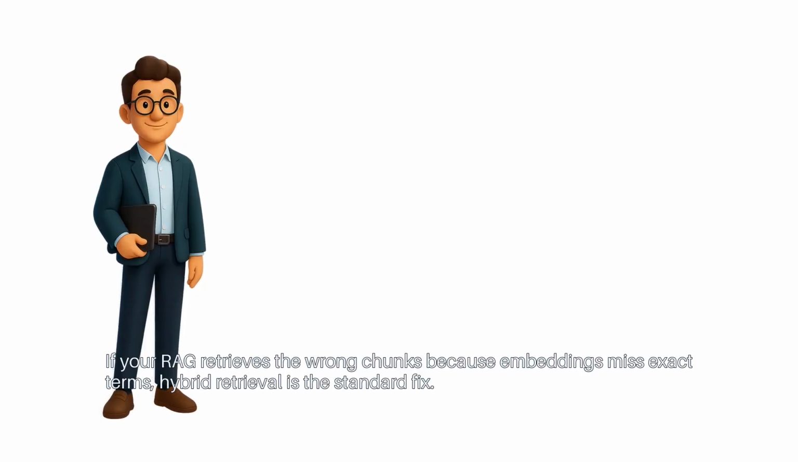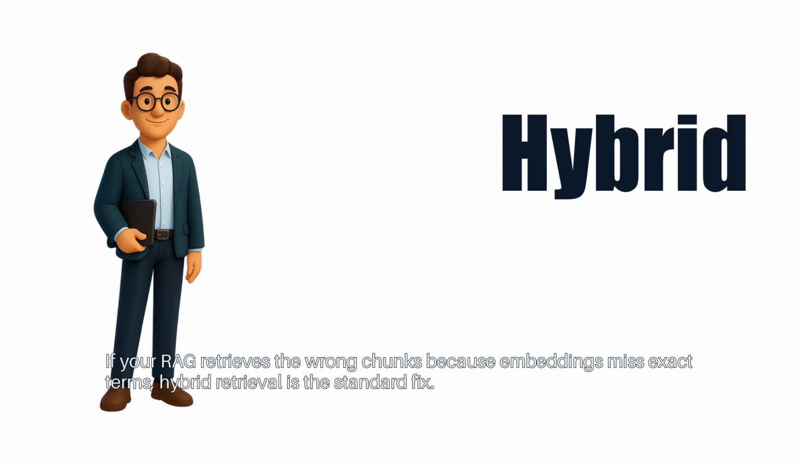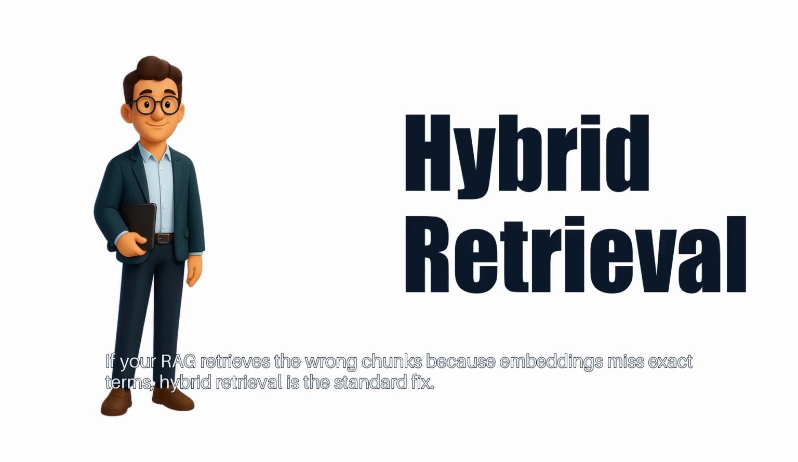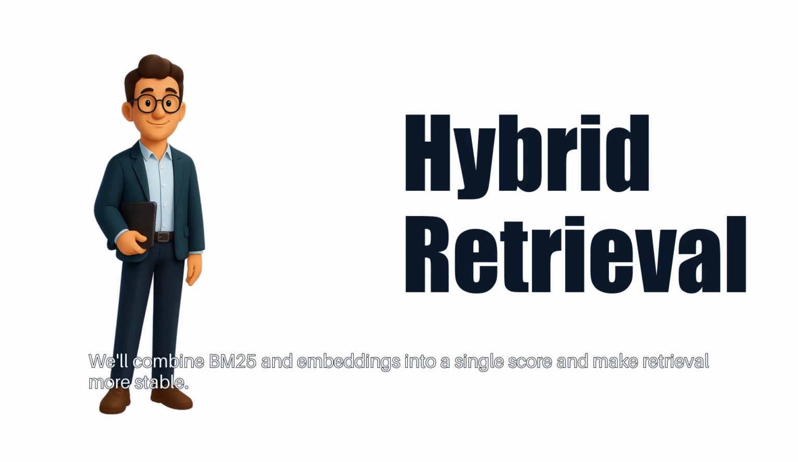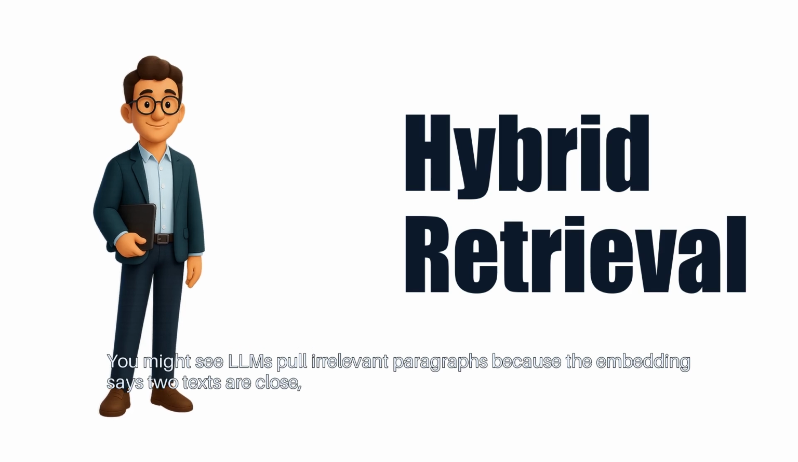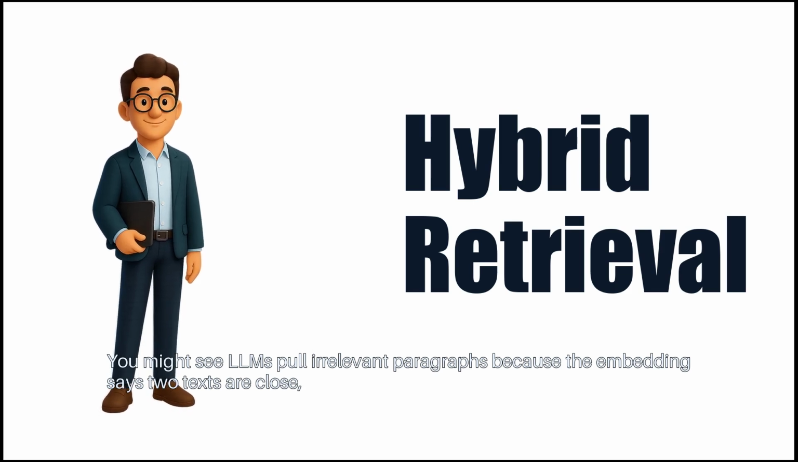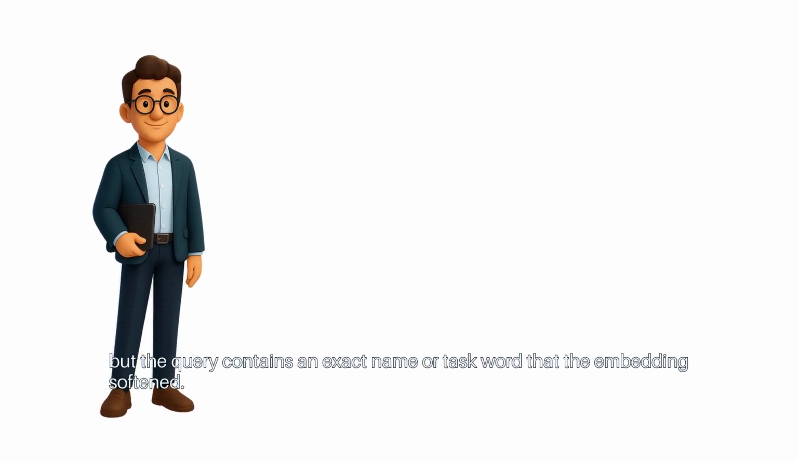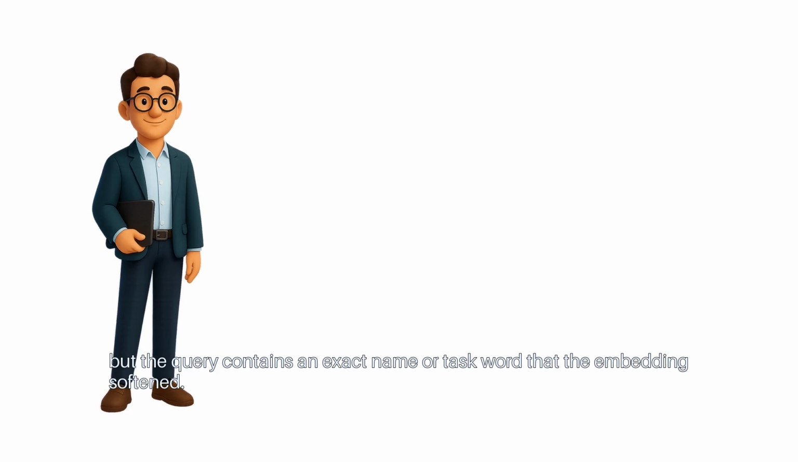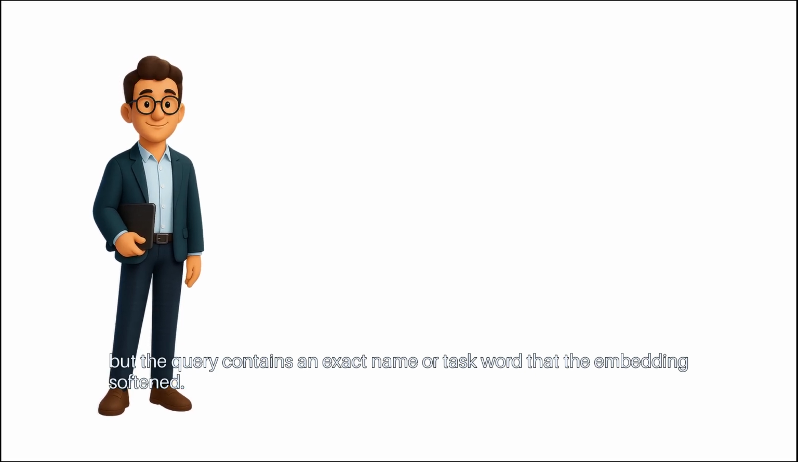If your RAG retrieves the wrong chunks because embeddings miss exact terms, hybrid retrieval is the standard fix. We'll combine BM25 and embeddings into a single score and make retrieval more stable. You might see LLMs pull irrelevant paragraphs because the embedding says two texts are close, but the query contains an exact name or task word that the embedding softened.